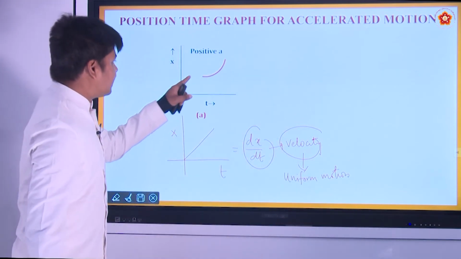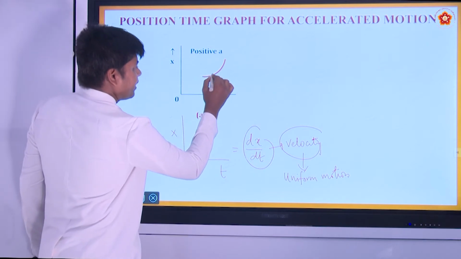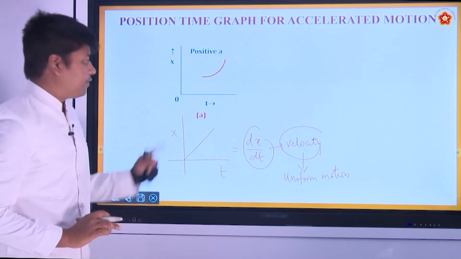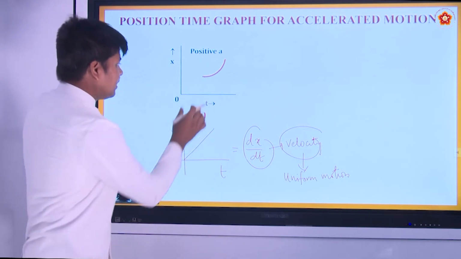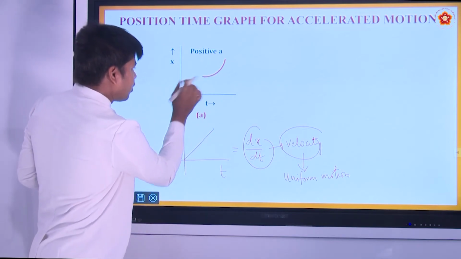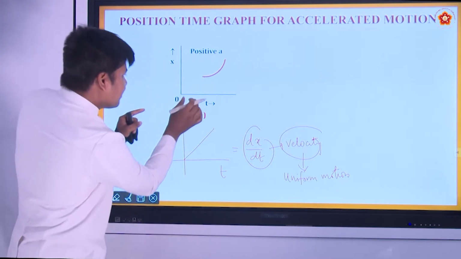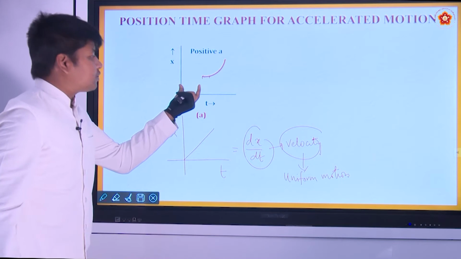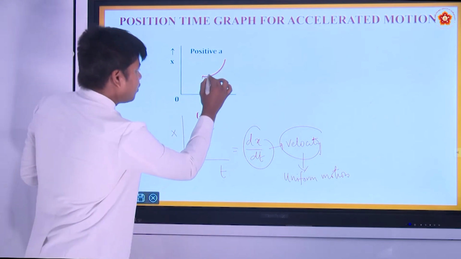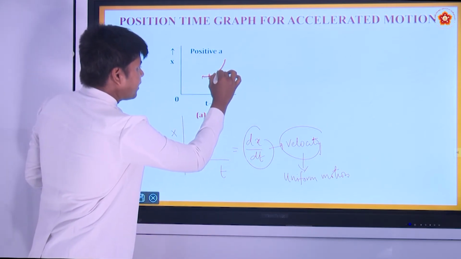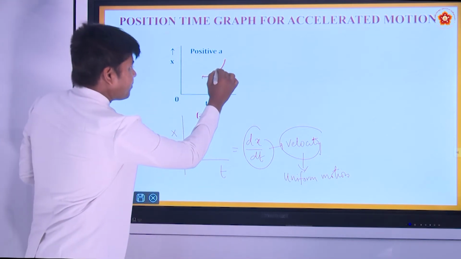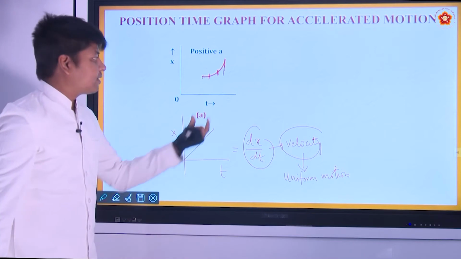But you can see here that at every point the rate of change of position is changing as the time is increasing. Here the slope is almost horizontal; in this segment the position is not changing that much. When you go from this point to this point, the slope is changing, and from here to here the slope is drastic.